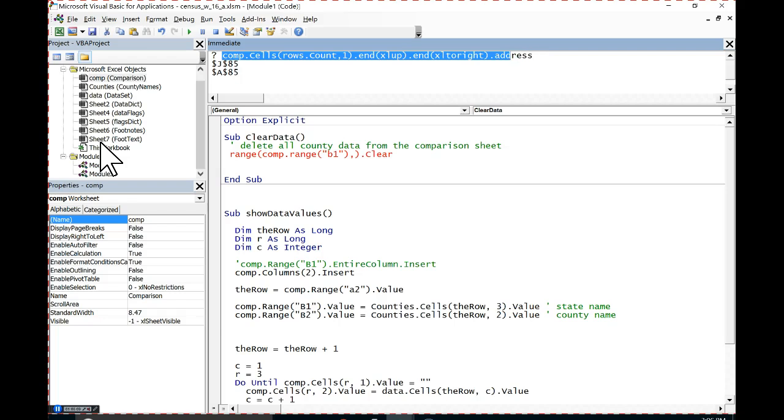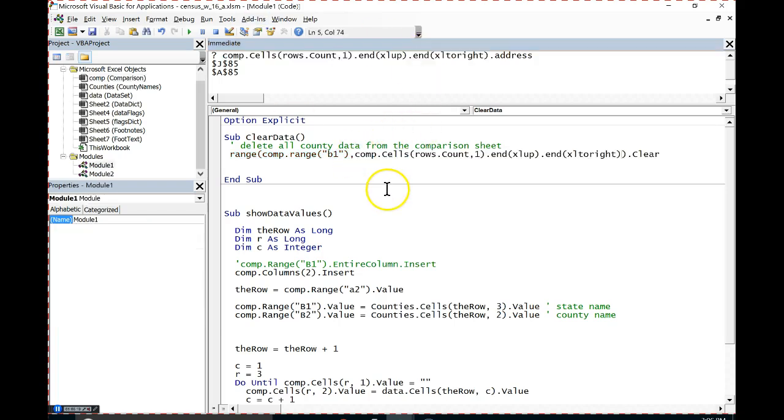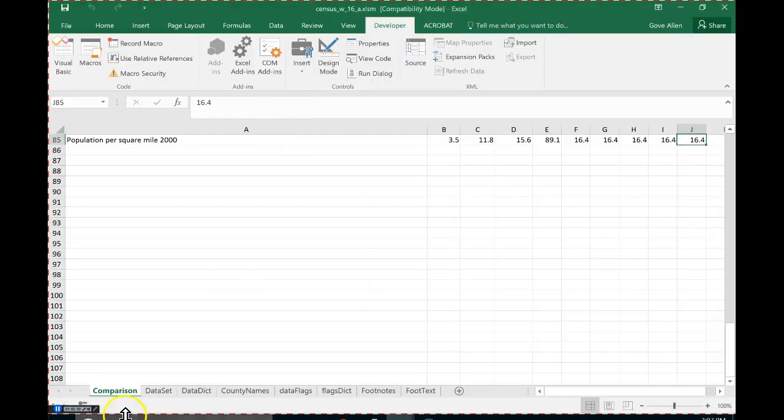So I don't need the address. I want just the part that refers to the cell. And that's the end cell in this data. Whew, kind of an ugly looking line. So I'm going to have a range that starts on my comp sheet in range B1 and ends at where I would be if I went to the bottom, came up, and then over. And then once I've got that, I want to clear it. Let me run that and see if it clears.